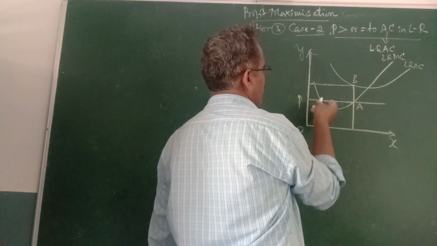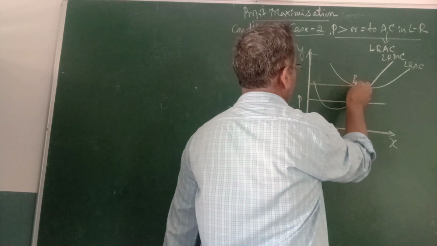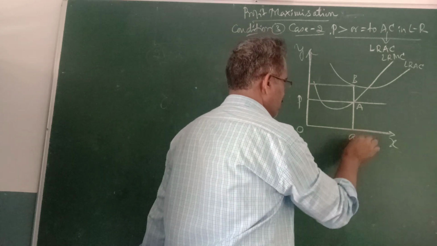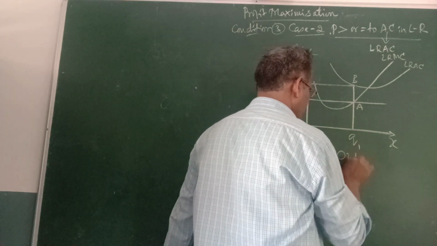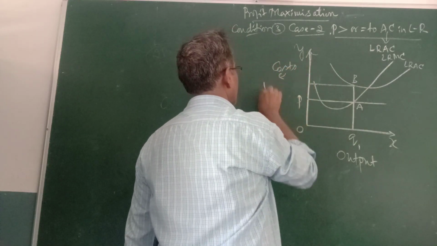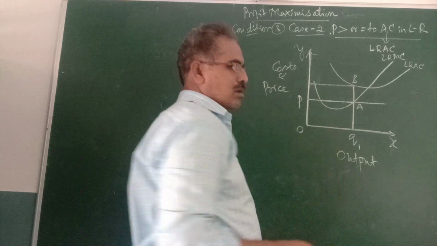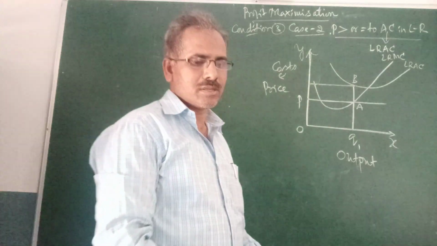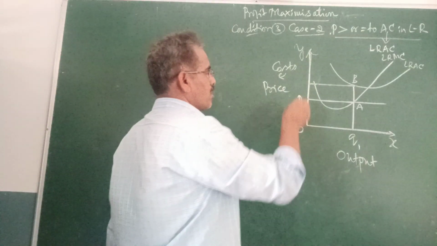This is the market price. This is E. This is Q1 output. Cost and price, then E.